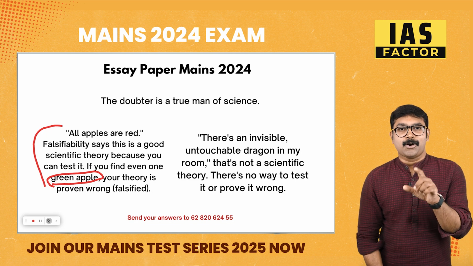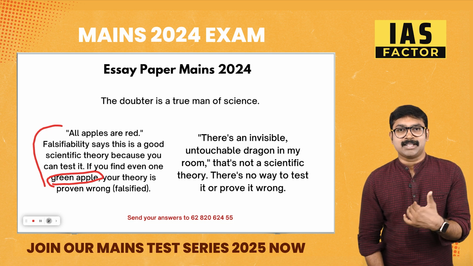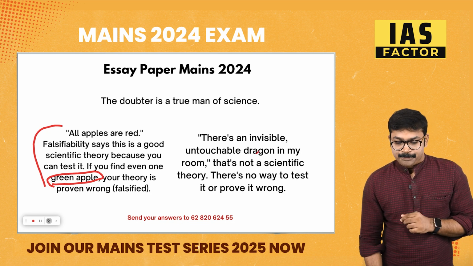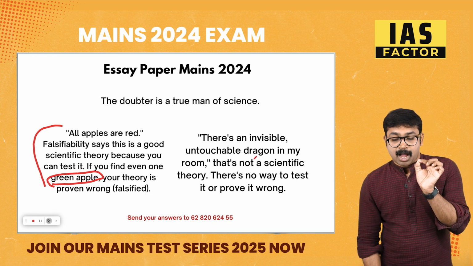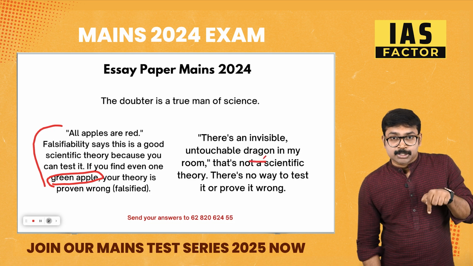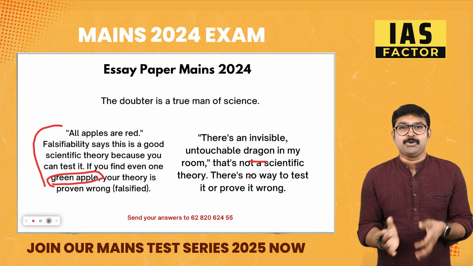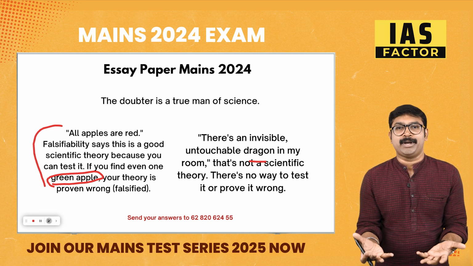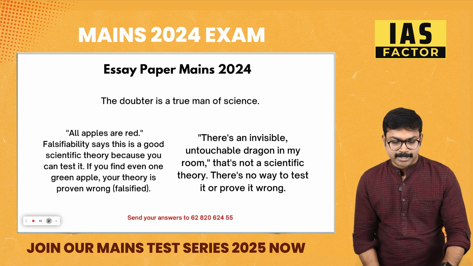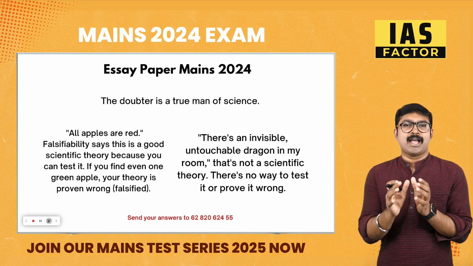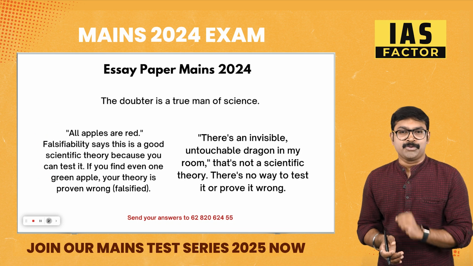That means all apples are not red. Some apples are even green. So you can disprove this. This is falsifiability. But if I say there is an invisible, untouchable dragon inside this room or your room, you cannot prove it scientifically because you cannot touch it. This is invisible. You cannot prove it. So this is the theory of falsifiability. So definitely answering such questions needs to have a certain element of science. I don't know how many of you will write this.